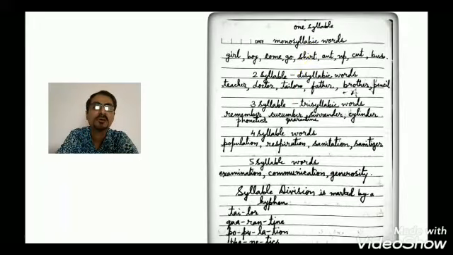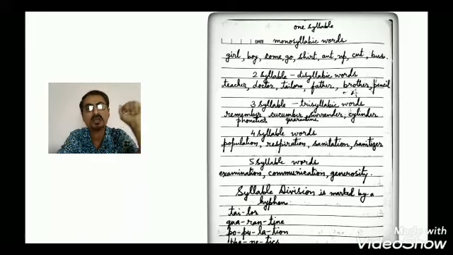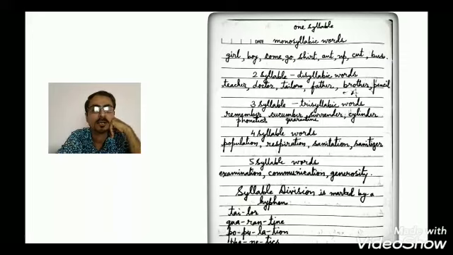We have monosyllabic words. Monosyllabic means which don't have any division. A word spoken in one go, like girl, boy, come, go. There is no break between the parts of these words. They are monosyllabic, or they have one syllable, we can say. Shirt, and, up, cut, bus.